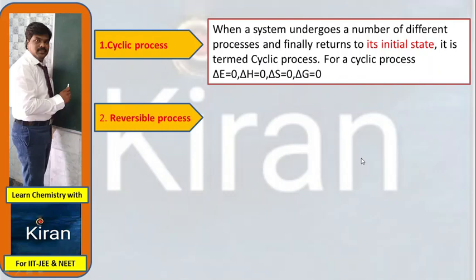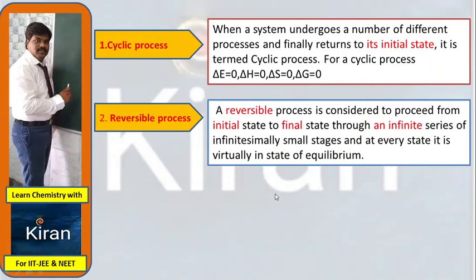Reversible process. This entire chapter depends upon this reversible process. Reversible process means, as I told you, you have to change any one of the thermodynamic variables. The operation which takes place while changing the state of the matter from one state to another state, whatever operation you are doing to change the matter from one state to another, is termed a process.